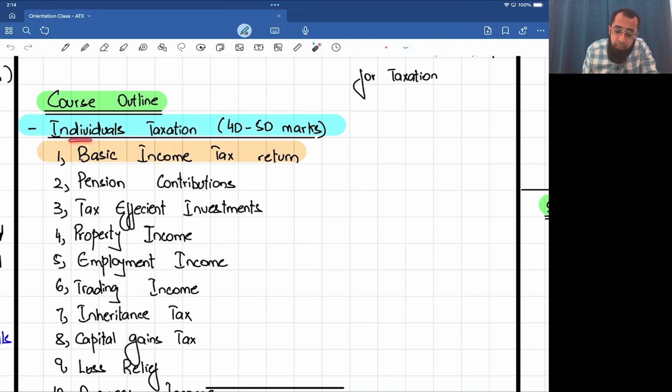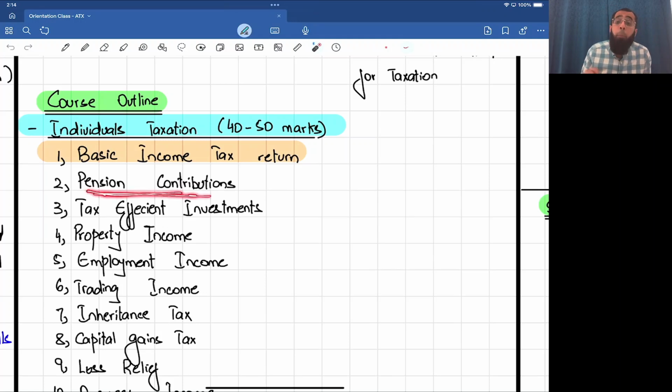The first head is the taxation of the individuals, which holds 40 to 50 marks in your examination. That's the individual's taxation. Now, in the individuals, you learn about the basic income tax return, how a basic tax return is made, what the tax rates are, what the heads of income are.